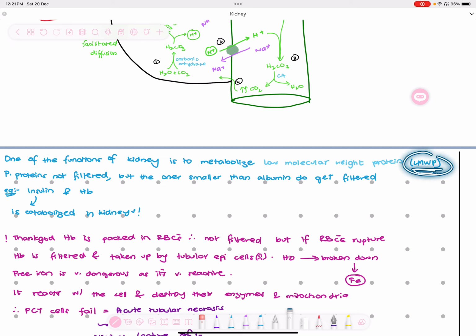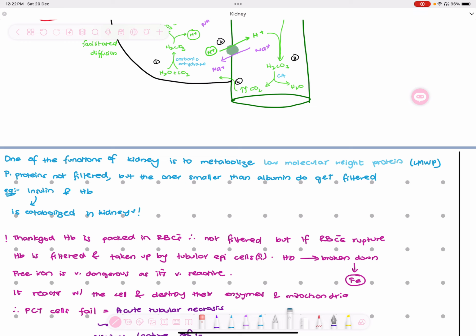Now, you may be wondering, what are these low molecular weight proteins? We initially established that all of the plasma proteins and the substances which are bound to plasma proteins do not get filtered. Yes, that's a stated fact. All the plasma proteins and the things bound to plasma proteins do not get filtered. I did mention albumin, globulin, fibrinogen, albumin being the smallest, fibrinogen being the largest. Albumin's size was just fit, but it had a negative charge, and our filtration membrane's charge was also negative, so it repelled, and that's how albumin didn't get filtered.